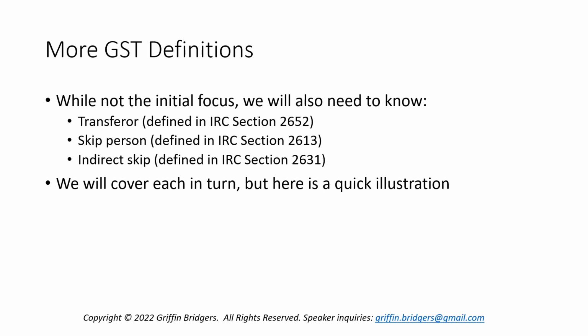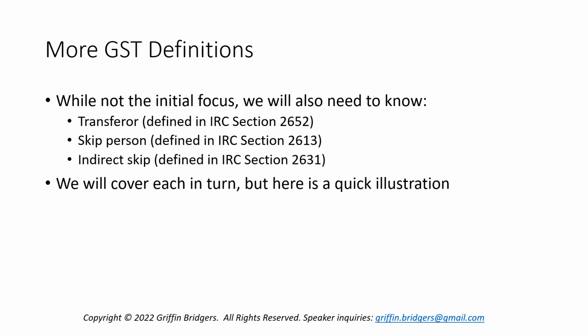Then finally, there are some other GST definitions which are going to come into play, which we'll cover in greater detail as we go along, because they can change a bit. But they're a little more simple, as we're going to see, at least in some cases. The biggest one we'll need to know is just simply the transferor, defined in Code Section 2652. We'll also need to know what a skip person is, defined in Code Section 2613, and also maybe what an indirect skip is for lifetime transfers to a trust, which is defined in Code Section 2631. Like I said, we'll cover each in turn.